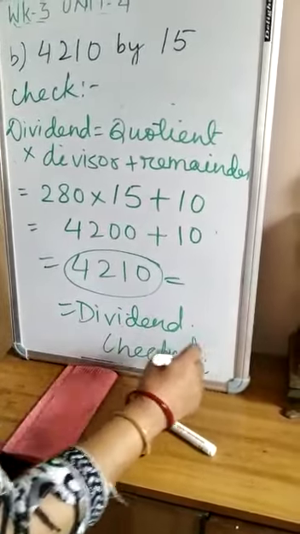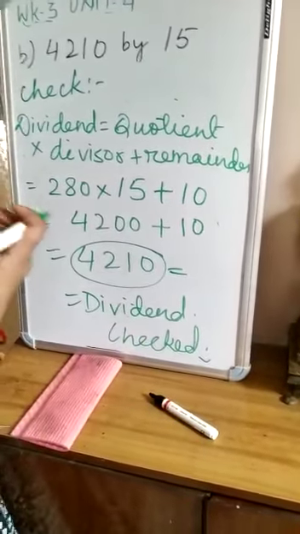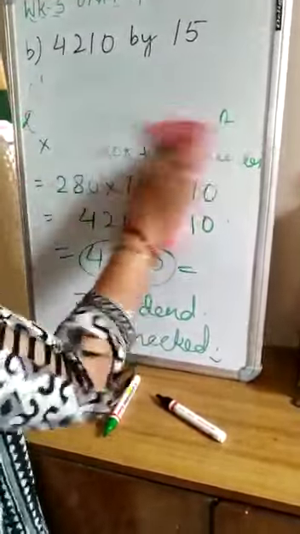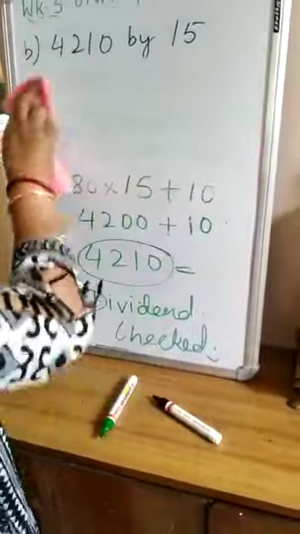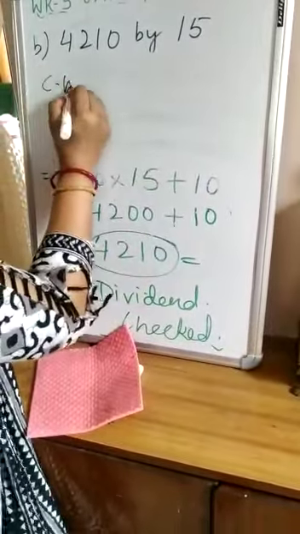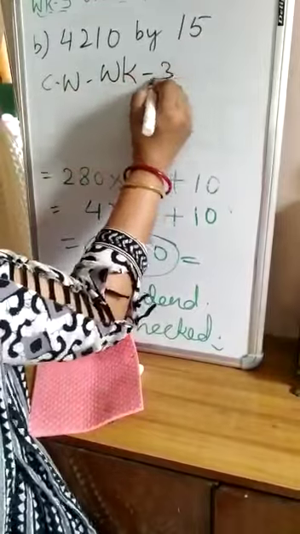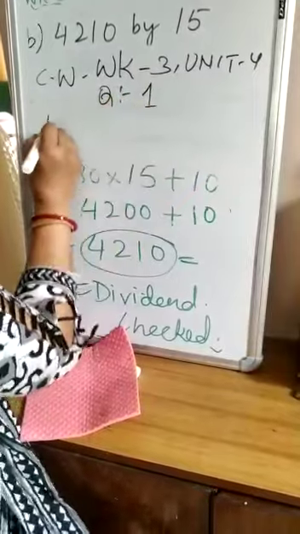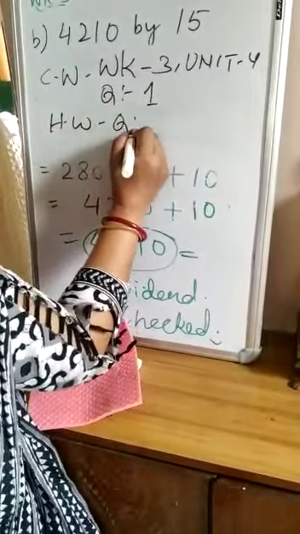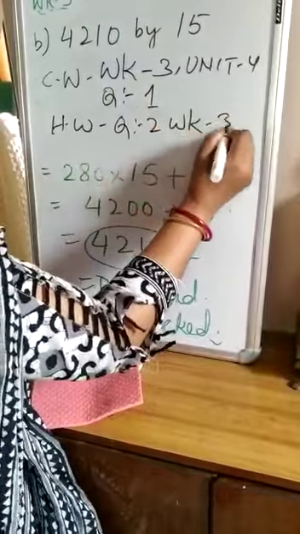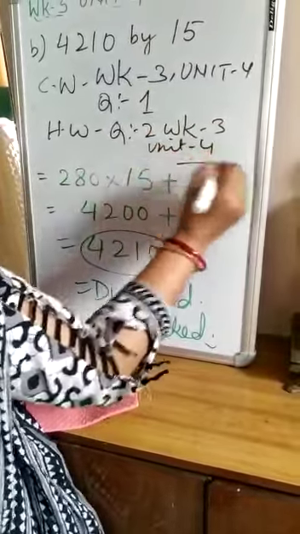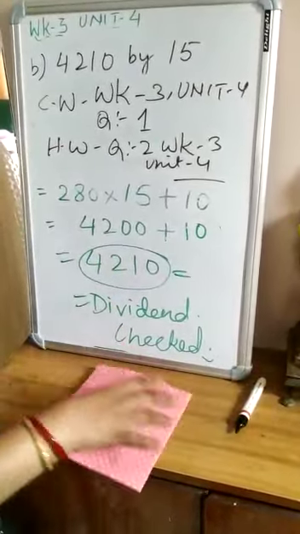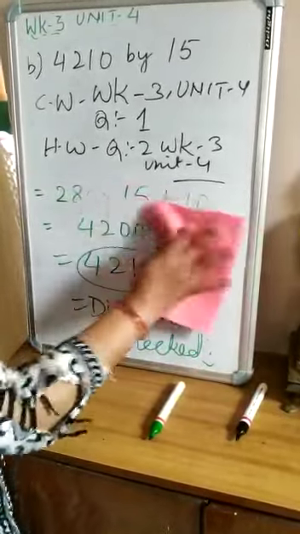So children, hope you have enjoyed my class. So what you have to do is your classwork. All of you note down your classwork. Your classwork is, you have to do worksheet 3, unit 4, question number 1, and homework is question number 2 of worksheet 3 unit 4. So children, if you find any problem or doubt while solving the division, you can contact me on the WhatsApp number.